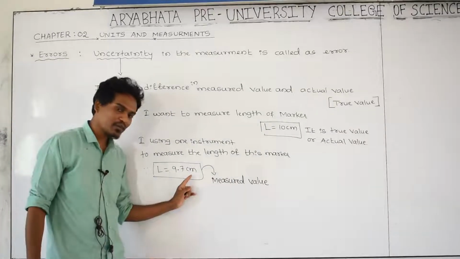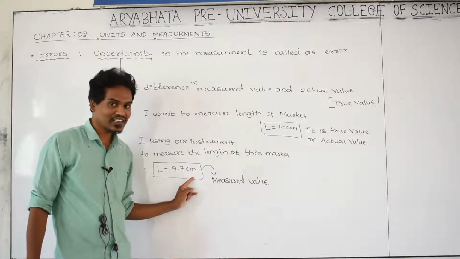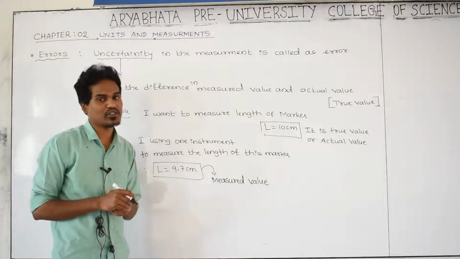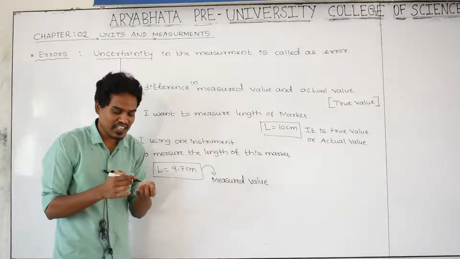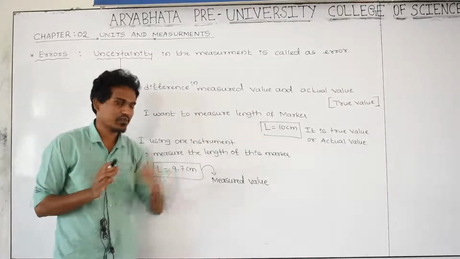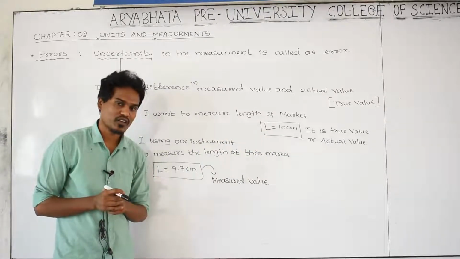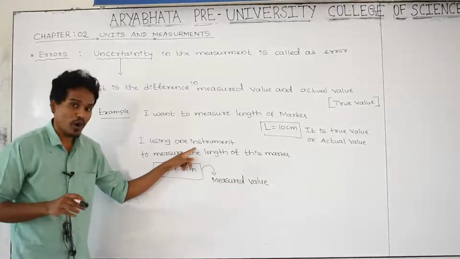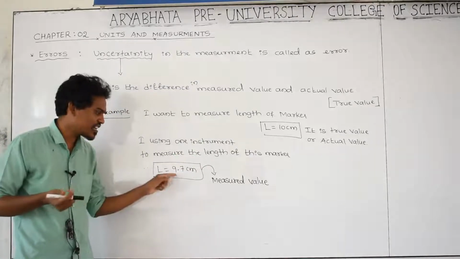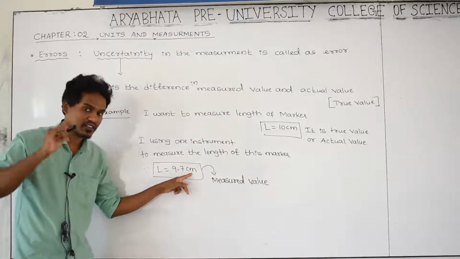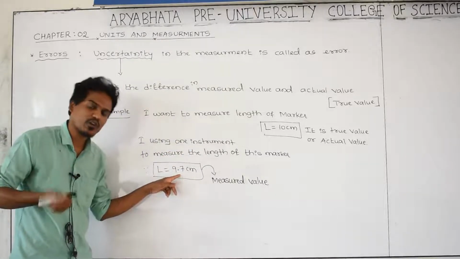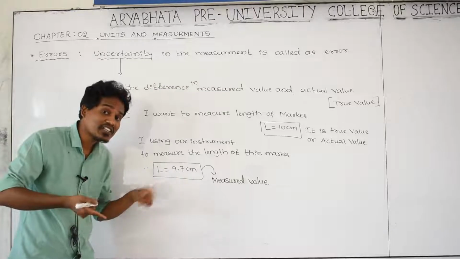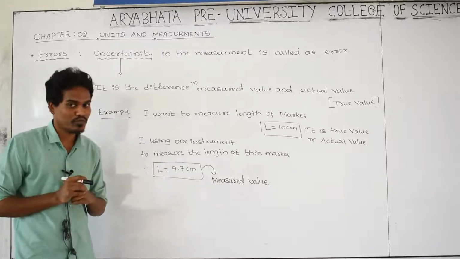But is the value given by the instrument exactly correct? Of course that is not correct, because the exact length of the marker is 10 centimeter. That is the true value. But how much is this instrument giving? That is 9.7 centimeter. Think yourself, is the instrument giving exact 10? No, that instrument is unable to measure the true, exact value.